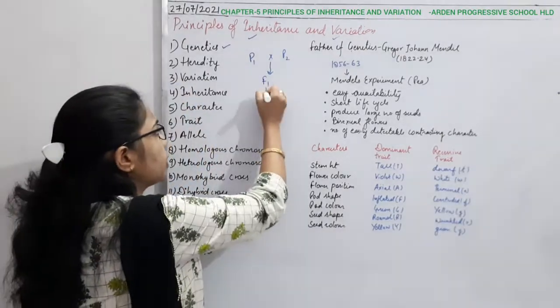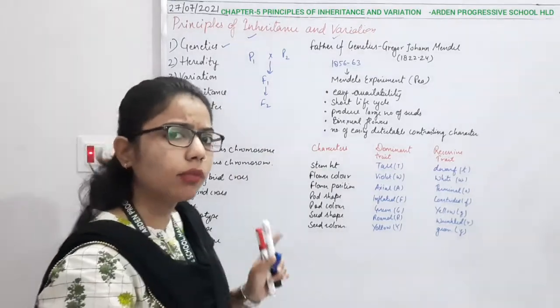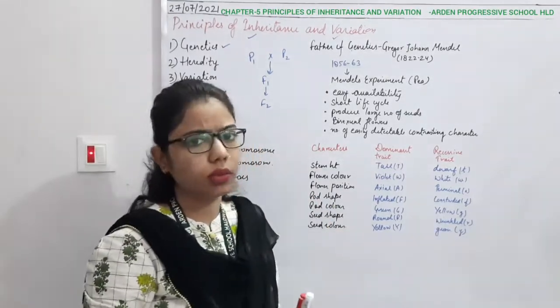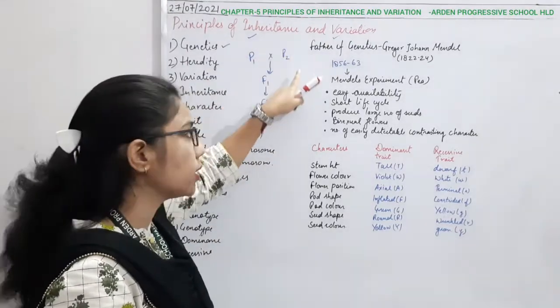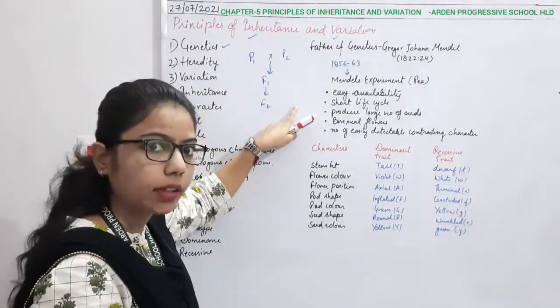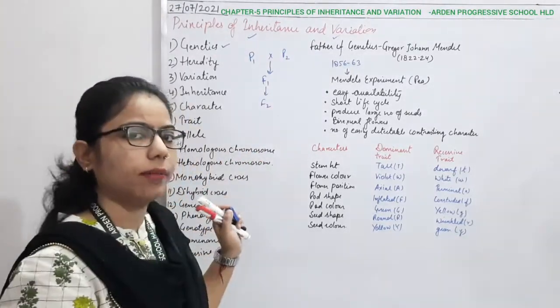Likewise in the subsequent generations, F2, F3, F4, F5, they will inherit some of the characters from the previous one. So this is known as inheritance. This is the process of transmission of characters from parents to their subsequent generation, right?